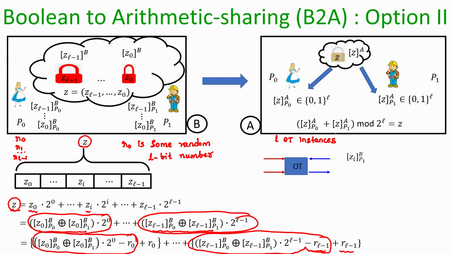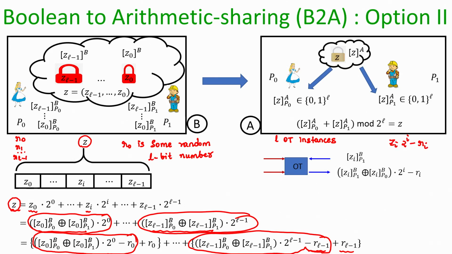So, in the ith OT instance, Bob participates as a receiver, with his choice bit being the GMW share for the bit Zi. Our goal is to ensure that at the end of the OT instance, Bob should get Zi times 2^i minus Ri, where Ri is a random value picked by Alice.